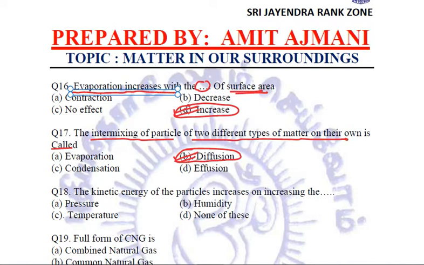And it is because of this diffusion only that we are able to smell any good fragrance. If somebody is using perfume or deodorant at the other end of the room, we are able to actually smell it. Why? Because those perfume and deodorant particles diffuse into the air and then come to us.